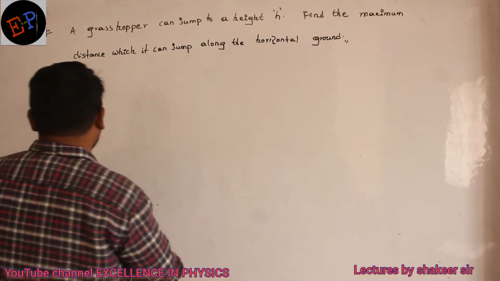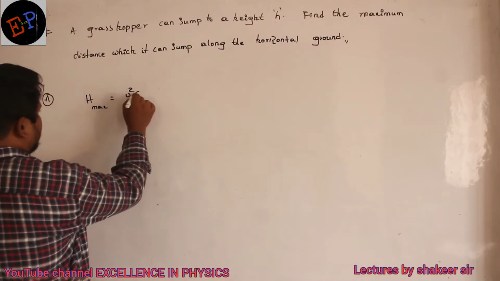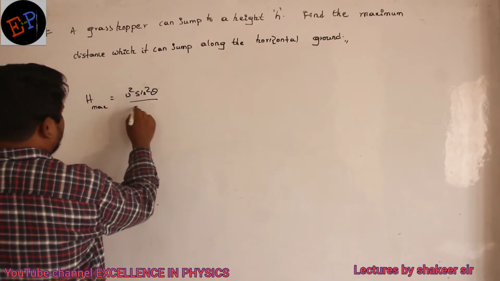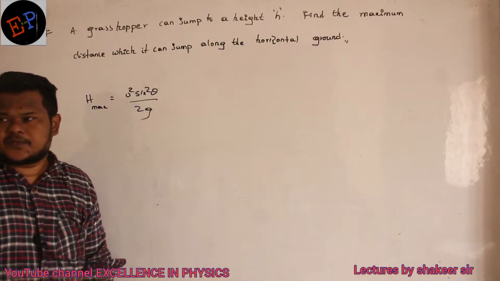So what can I write? What is the equation to calculate h max? U square sin square theta divided by 2g. This is the equation to calculate maximum height reached by the projectile.